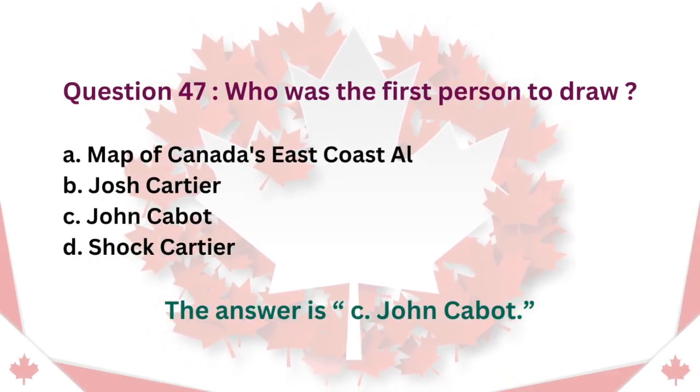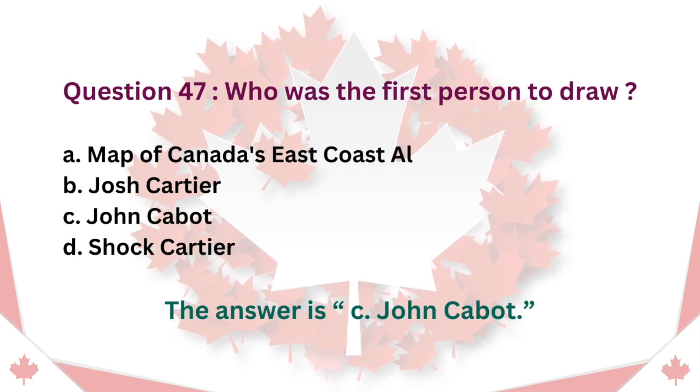Question 47. Who was the first person to draw a map of Canada's East Coast? A. Jacques Cartier. B. Josh Cartier. C. John Cabot. D. Jacques Cartier. The answer is C. John Cabot.